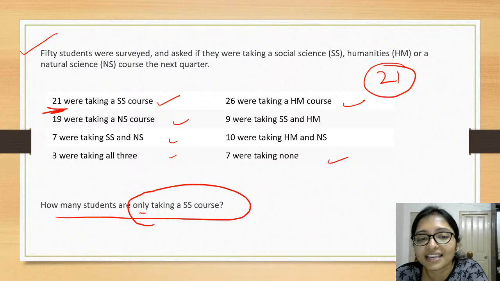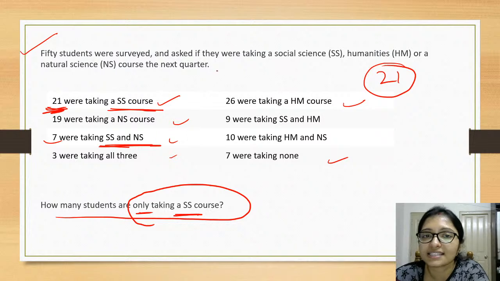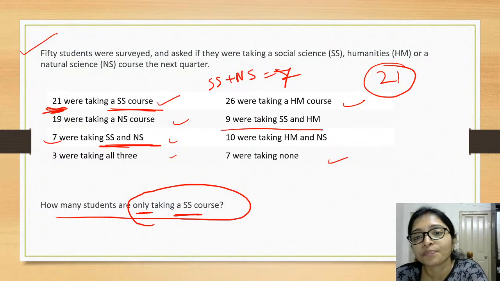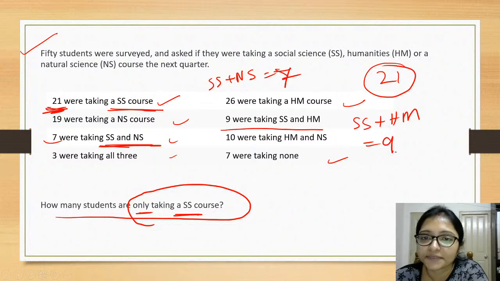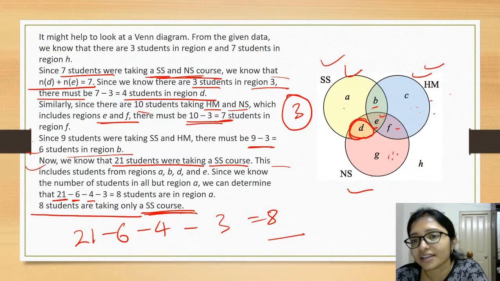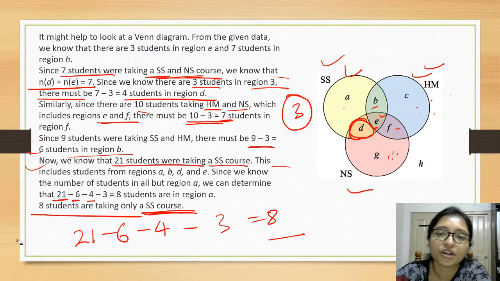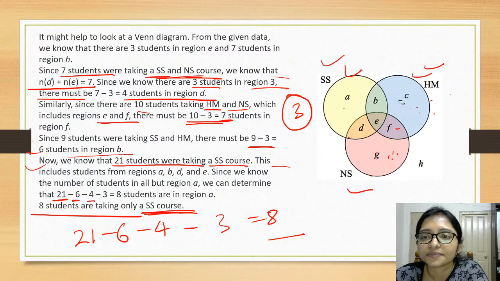So try to read the question clearly. Only taking SS. Here the total SS course was 21, and here 7 are taking SS and NS, that is SS plus NS was 7, and here SS plus HM was 9, right? So you have to think. Don't miss the word only, if you miss it you will miss everything.